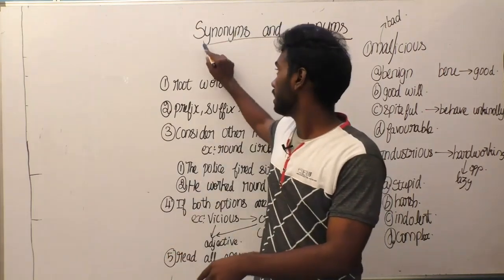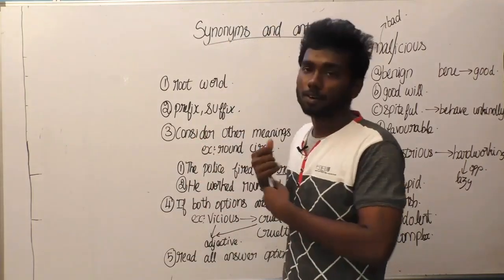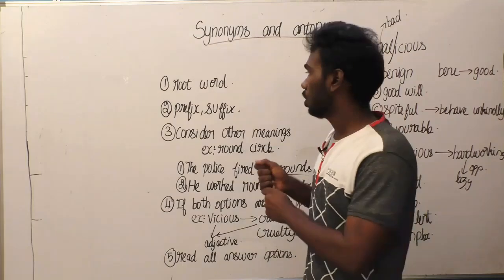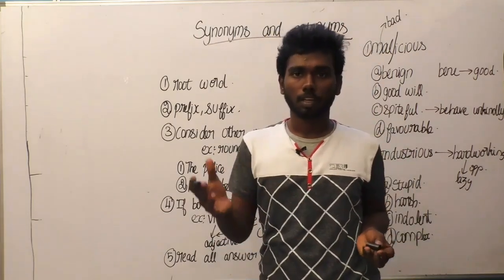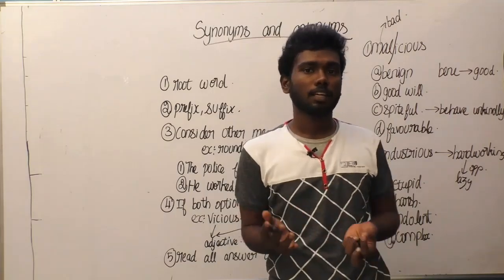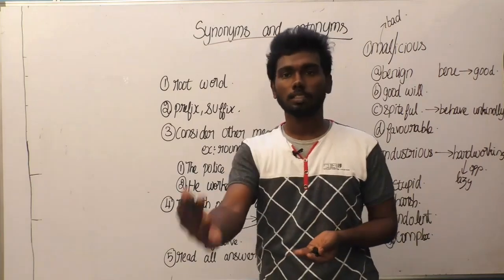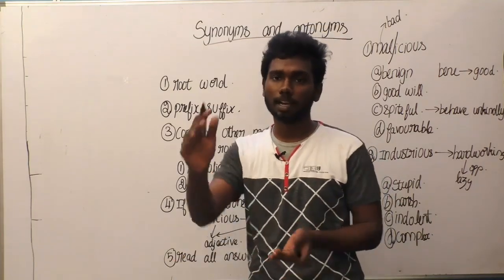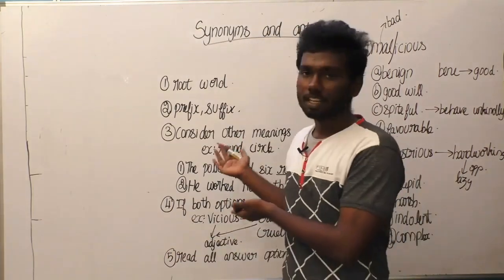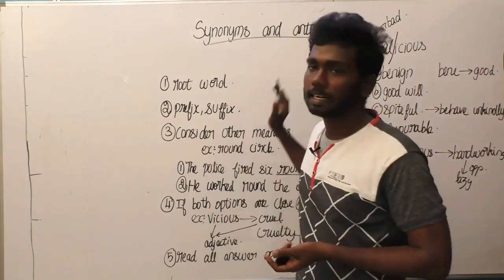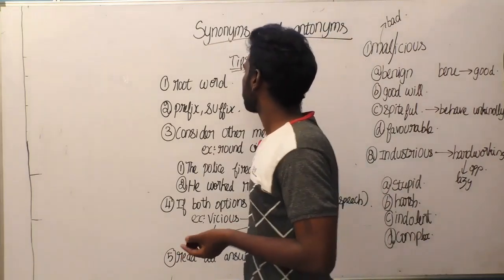And the same thing happens with the synonyms and antonyms concept. You should not mug up each and every word you are seeing here and there. So there are some strategies to know the meanings of words with the root words. So you just know what that word is. You don't need to mug up the entire definition. So today let us go into the topic: synonyms and antonyms. Tips to solve synonyms and antonyms types of questions.